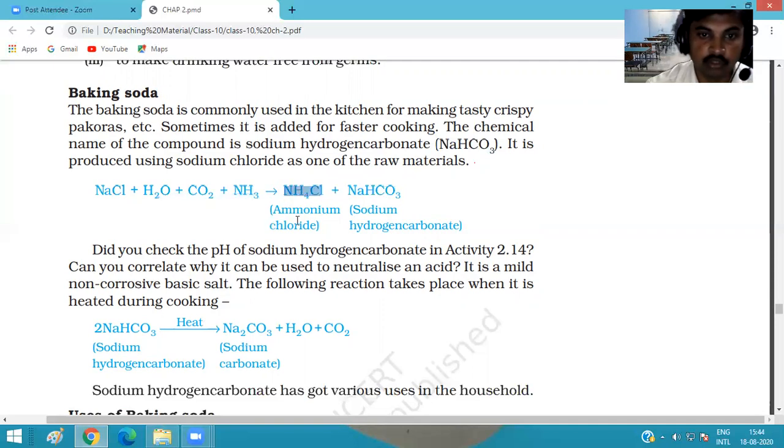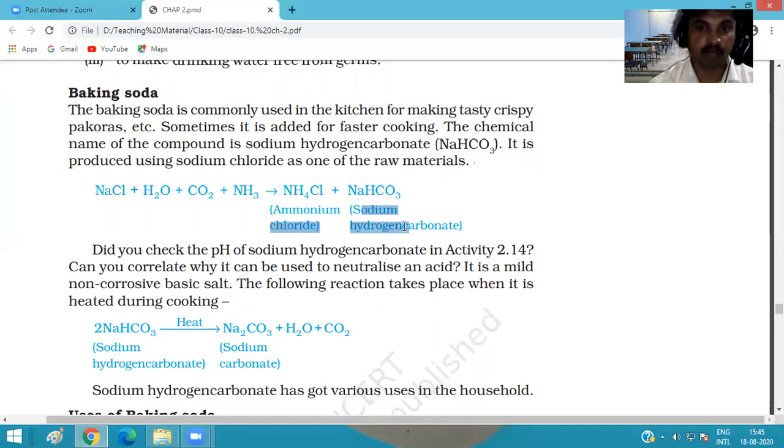The first one is ammonium chloride and the last one is sodium hydrogen carbonate, that is our baking soda. So if we check the pH of baking soda, what is the approximate range of pH? We know that it is a base and it is also used as an antacid.